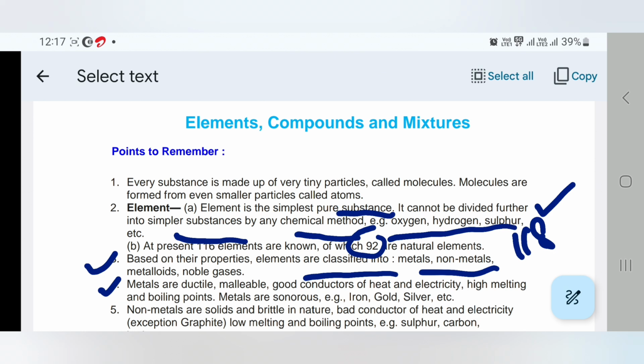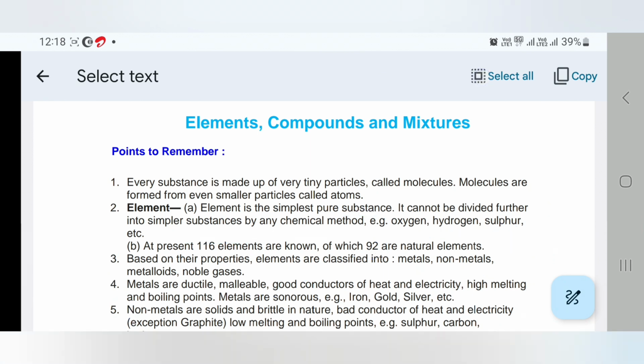They are good conductors of electricity and heat, with high melting and boiling points. Metals are sonorous. Sonorous means they produce sound. Iron, gold, silver, etc. are some metals. Non-metals are solids and brittle in nature. They are bad conductors of heat and electricity, the exception is graphite, and have low melting and boiling points. Sulfur, carbon, etc. are non-metals.